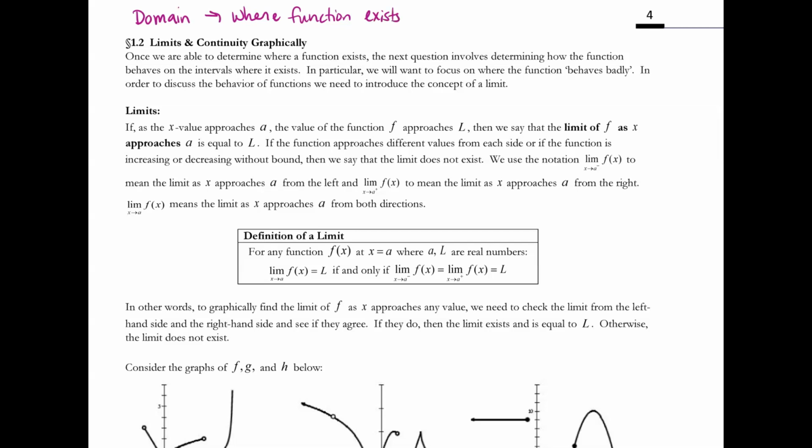When we talk about limits, what we're really considering is where the function is headed, or where it is going. It's not necessarily the value of the function.